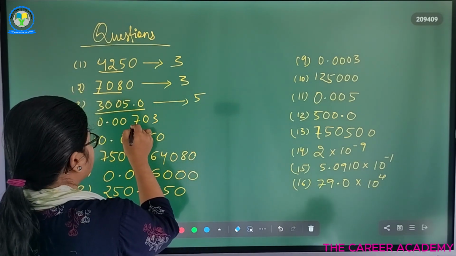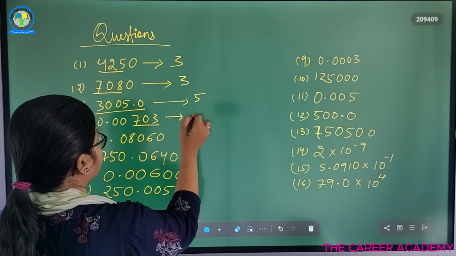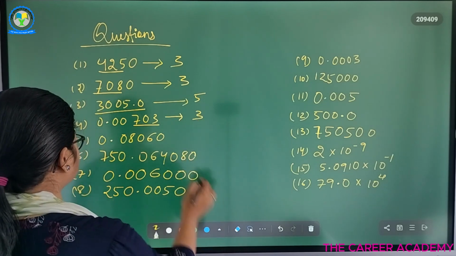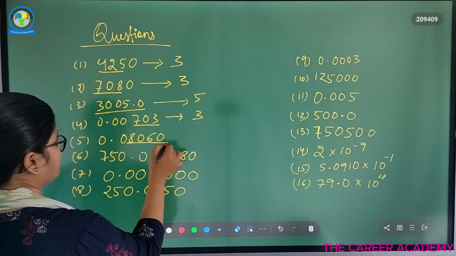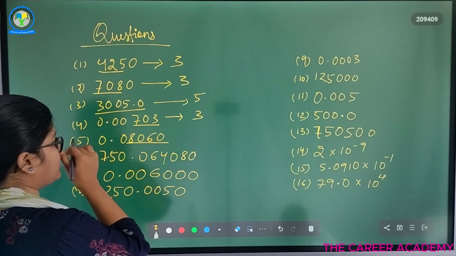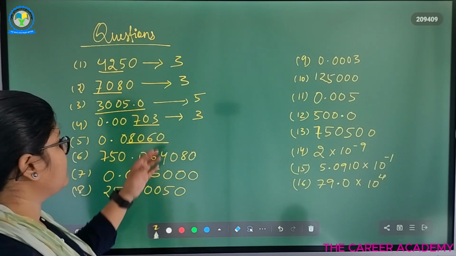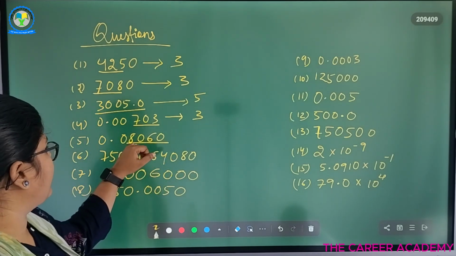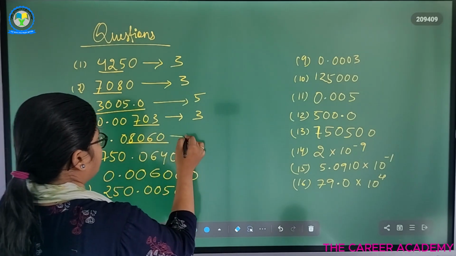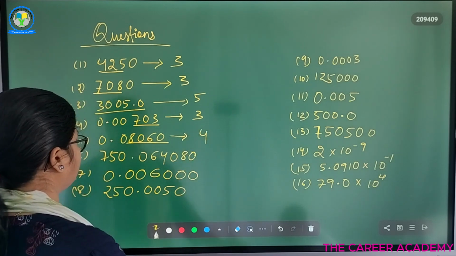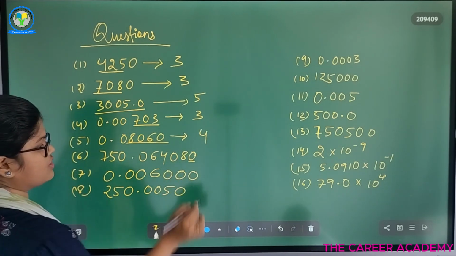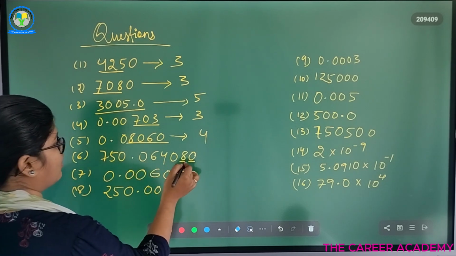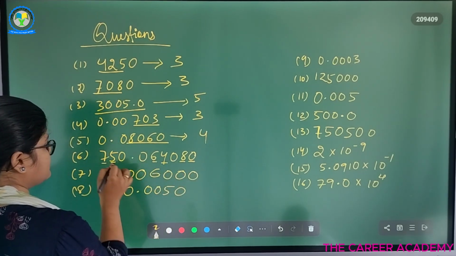So here we have 703. So three significant figures. So here 8060. The zero to the right of the decimal is considered to be significant. So 8060, here four significant figures are there. So here the last 0 is taken to be significant, and all the non-zero digits are significant.